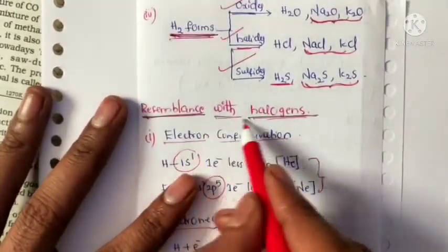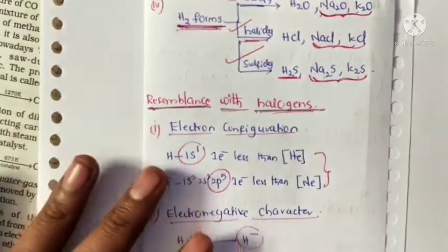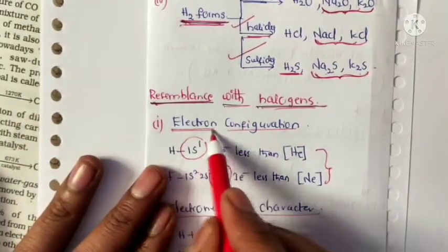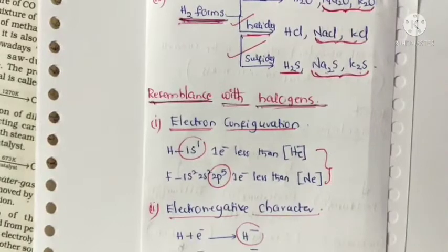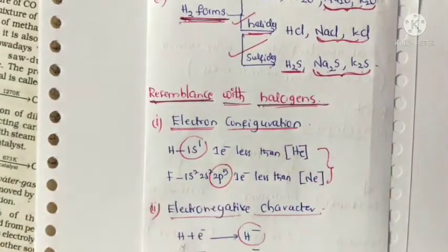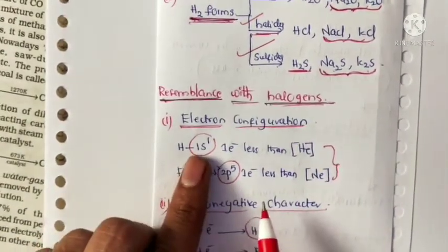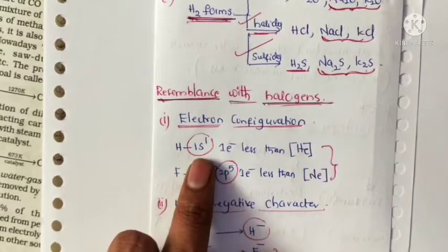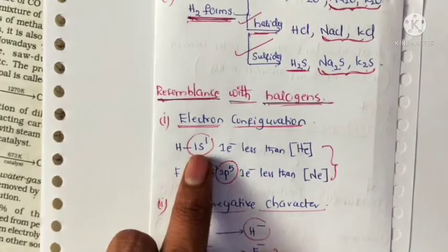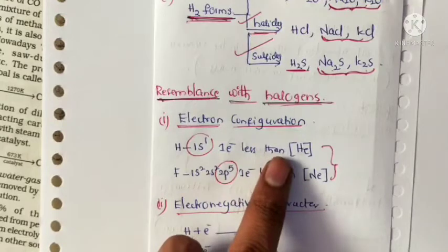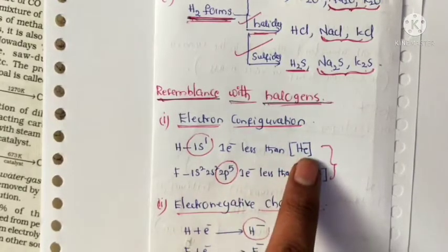Next, resemblance with halogens. First one is electronic configuration. What is the electronic configuration of hydrogen? 1s1. So only one electron is needed to obtain the noble gas configuration.